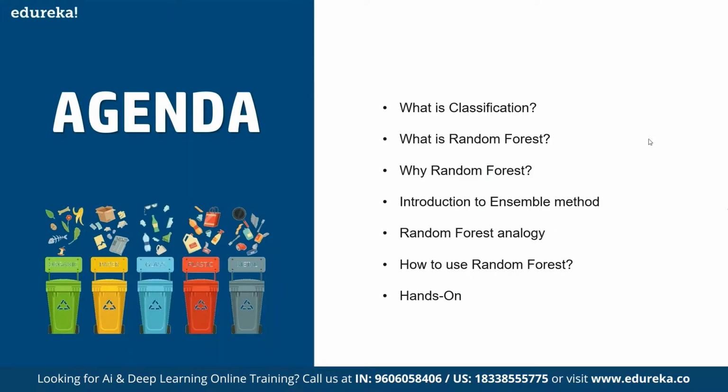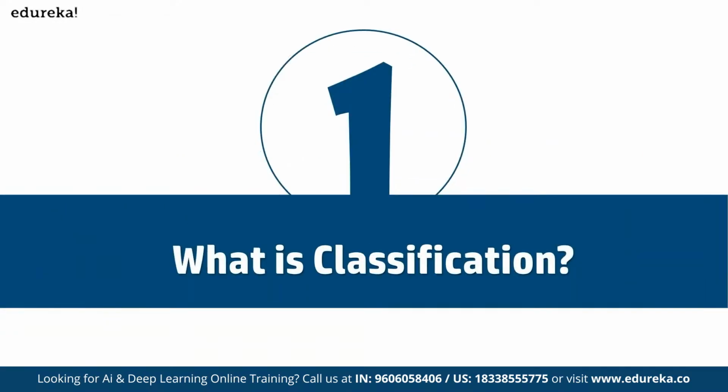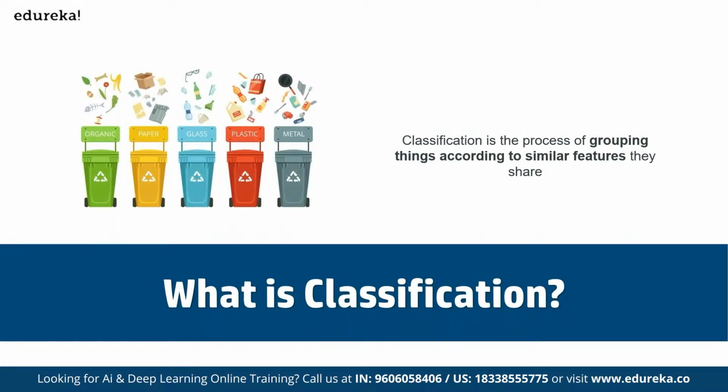So first of all, if we talk about random forest itself, with the demand for more complex computations, we cannot rely on simplistic algorithms. That's a fact. Instead, we must utilize algorithms with higher computational capabilities, and one such algorithm is random forest. If we talk about classification, it is the method of predicting the class of a given input data point. Classification problems are common in machine learning and they fall under the supervised learning method.